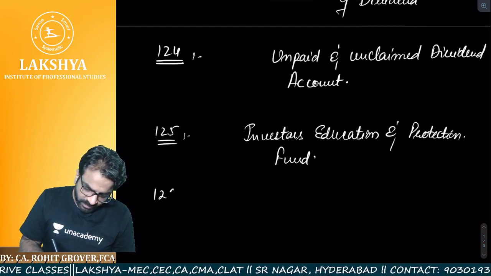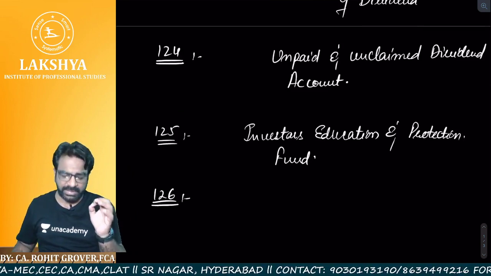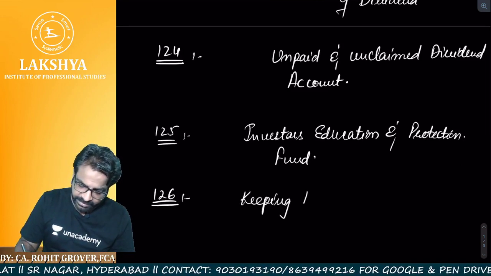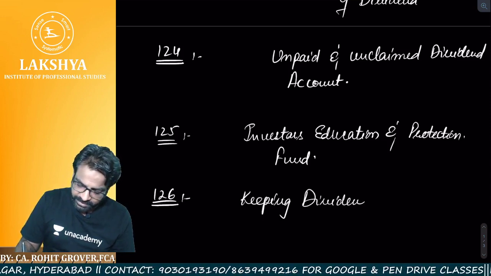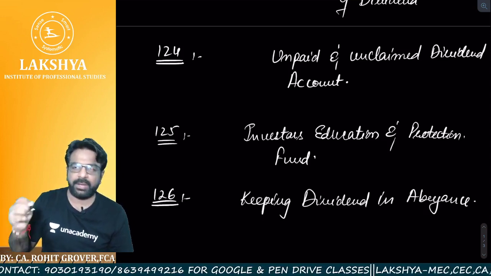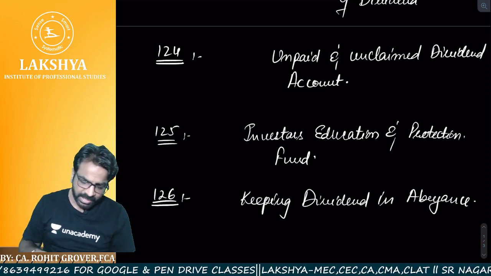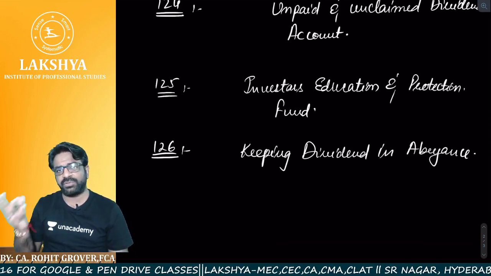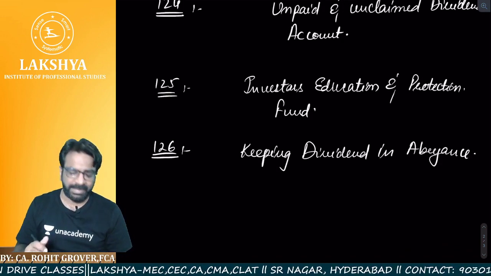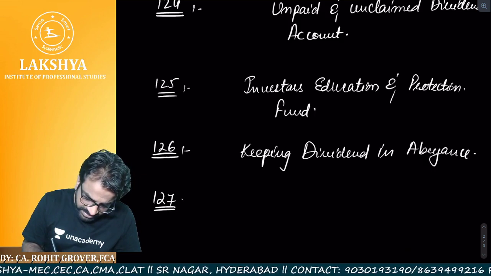Then we have section number 126. What is section number 126? Section number 126 talks about keeping the dividend in abeyance. Sir, what do you mean by abeyance? When we come to section number 126, there I will clear what you understand by the term abeyance, right? Then we have section number 127, which is the last section.